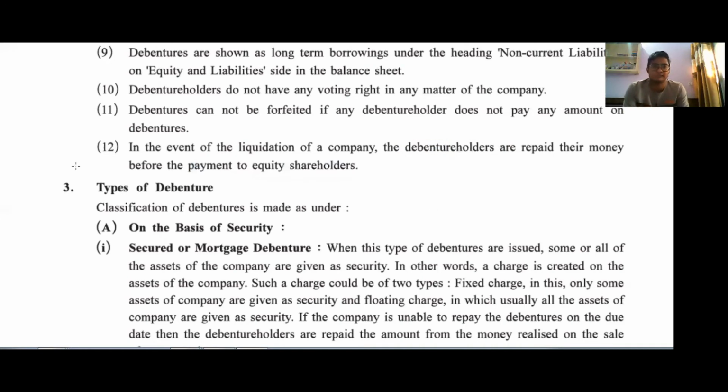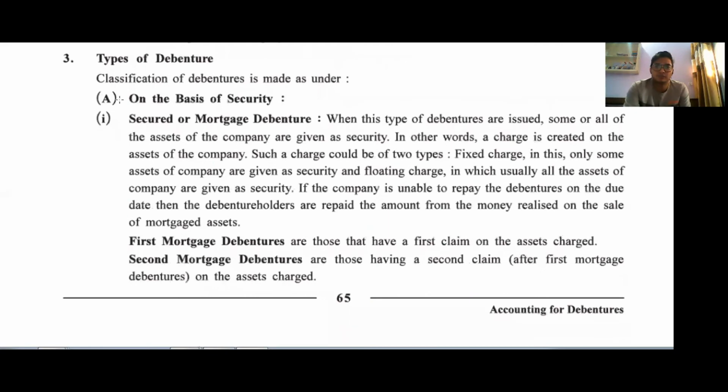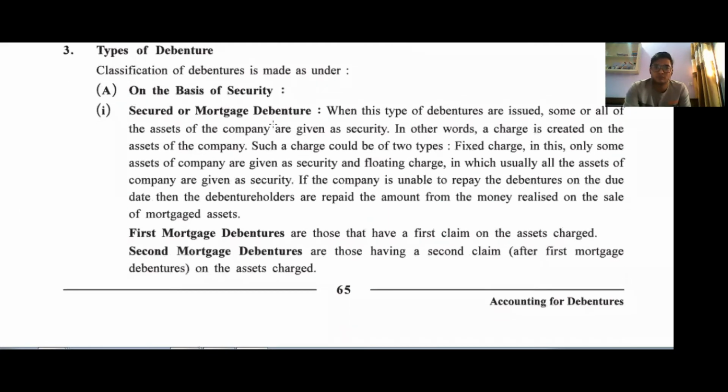Next one, types of debenture. What are the types of debenture? On the basis of security, the first one is secured debenture. What are secured debentures? When these types of debentures are issued, some of the assets of the company are given as security. Against the creation of this additional liability, the company has to secure some assets against this debenture.